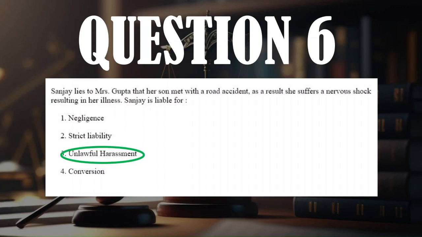And we know that unlawful harassment occurs when, without physical force, the defendant is still causing harm, either physical or mental, to the plaintiff. So by lying, which is not necessarily a physical act, by telling a lie, he's resulting in the harm of Mrs. Gupta. So obviously the answer is 3.